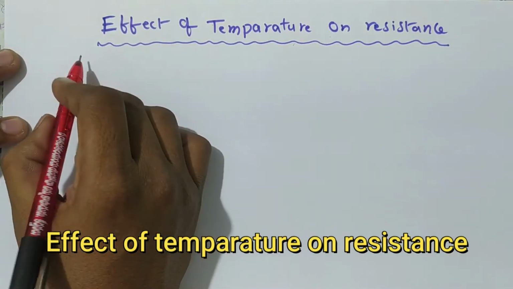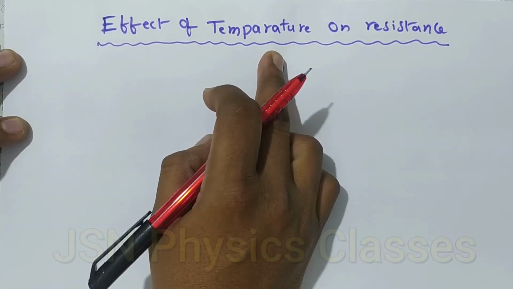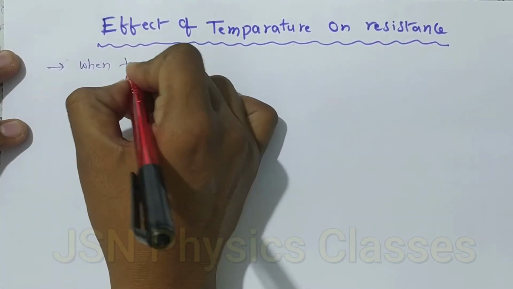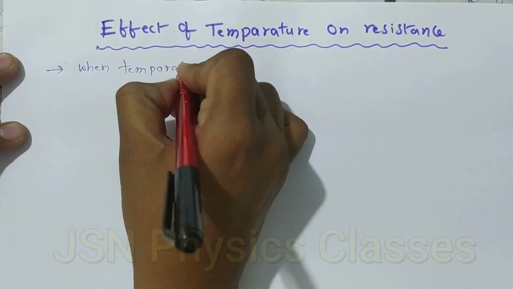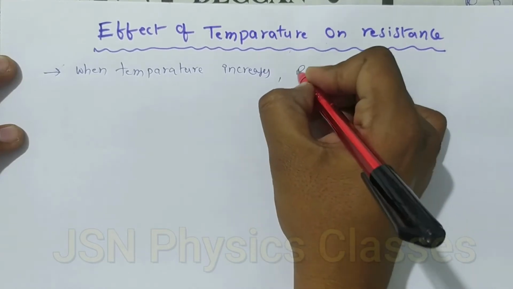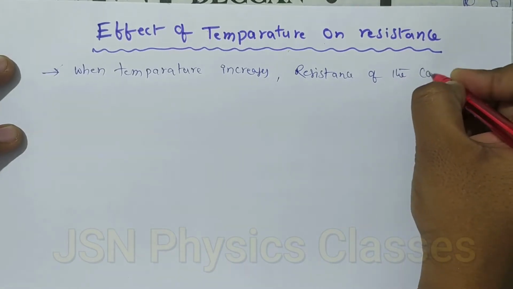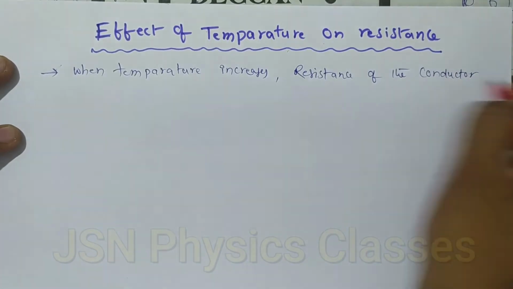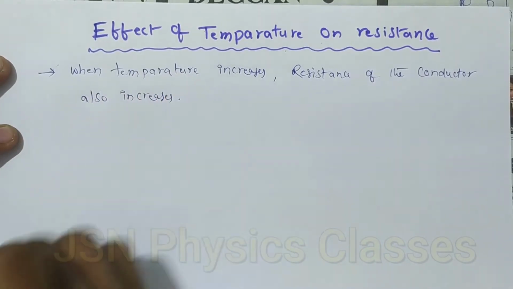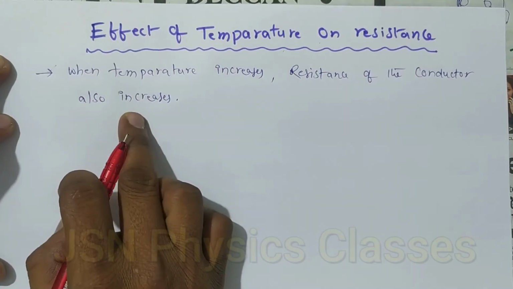Dear students, so today's topic is effect of temperature on resistance. So what happens when temperature increases? Generally, when temperature increases, resistance of the conductor also increases. So temperature increases, resistance of the conductor also increases.